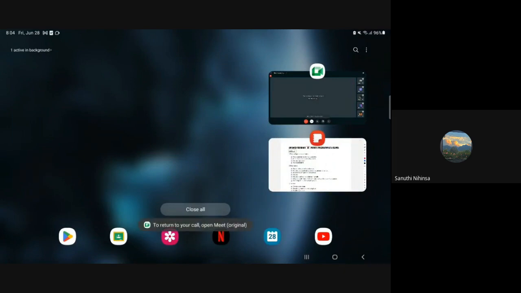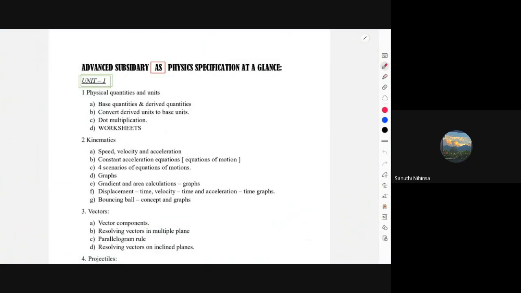So this is actually a trial class, but I am going to explain a few topics from your AS Physics Unit 1. So I'm going to record this session. Okay, I hope that's fine for all of you. We have waited quite a long time, so if anyone wants to join, they can join along, but let's start with our classes. Now, in today's class, we're not going to understand entirely the concepts for Unit 1, one topic only.